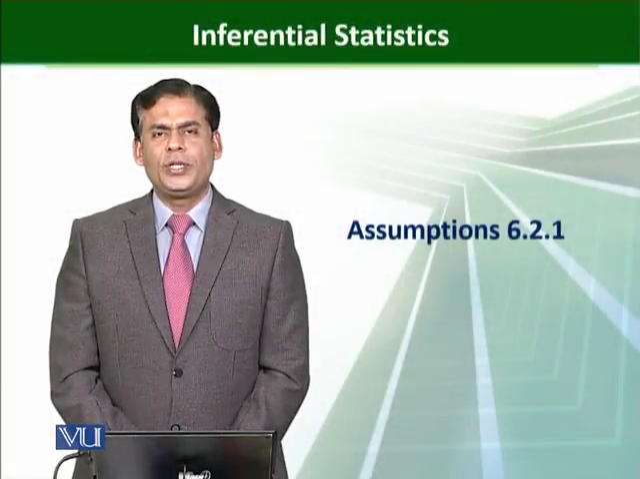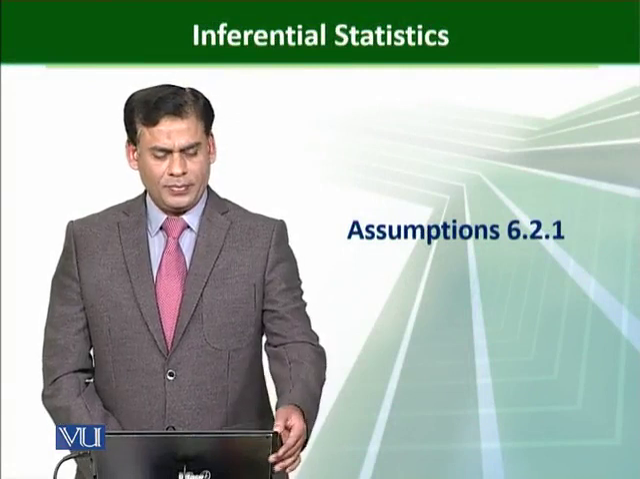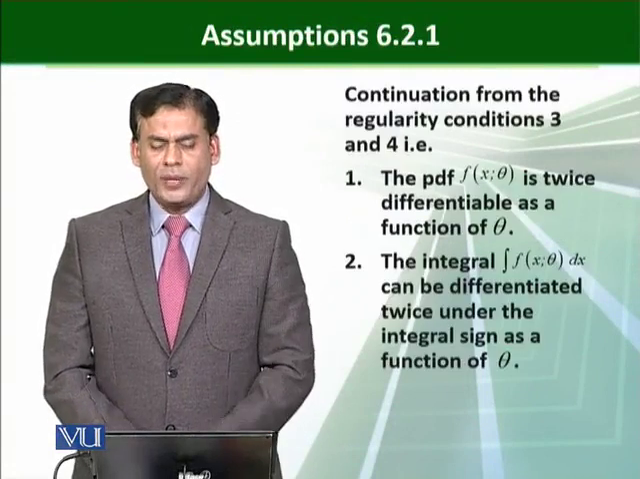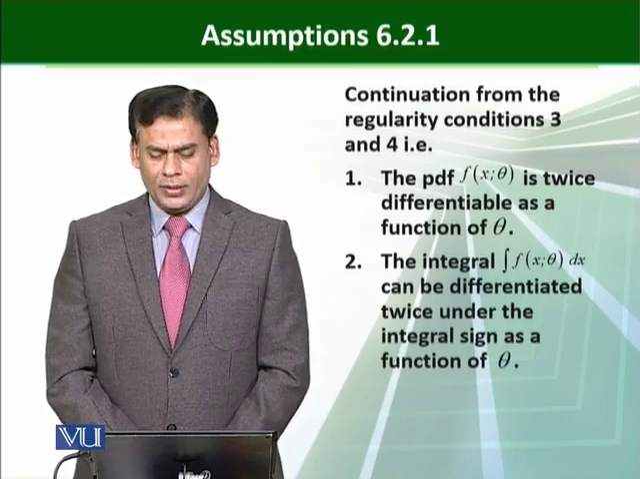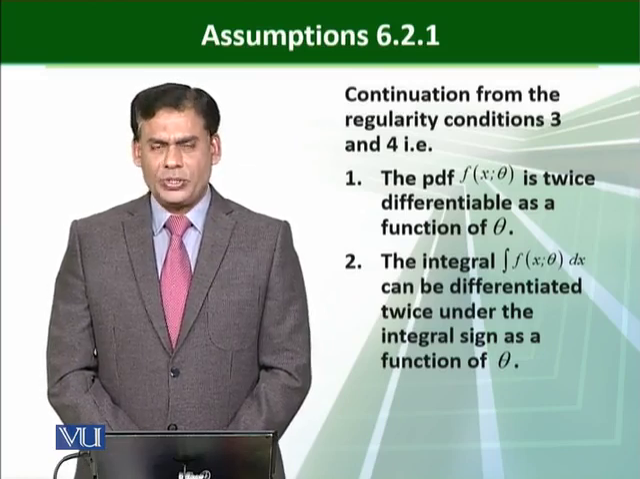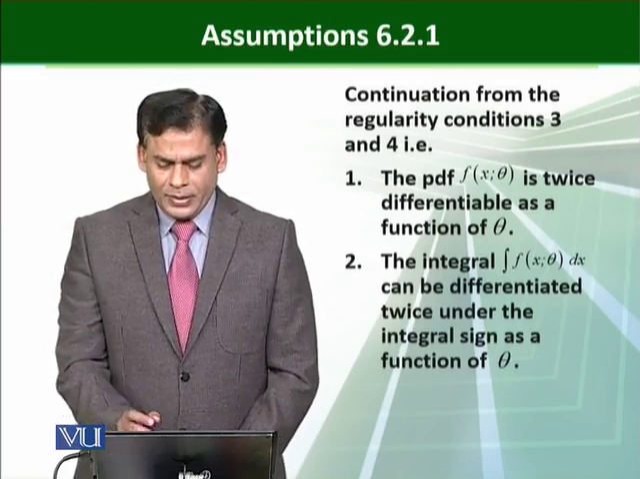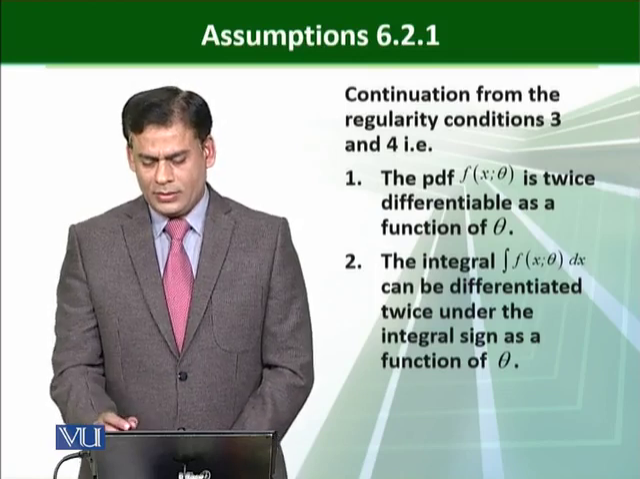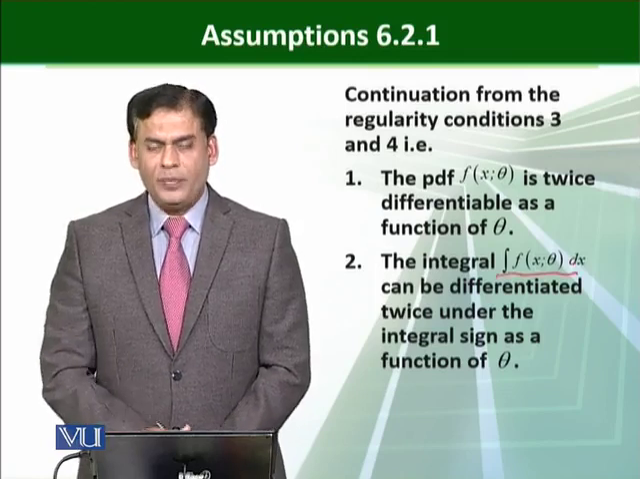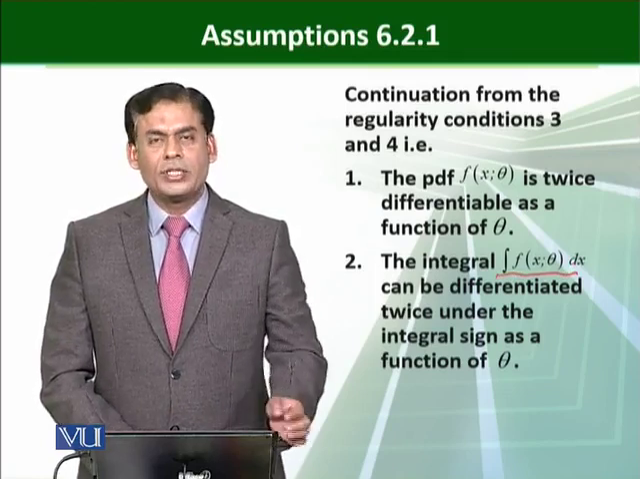Assumption 6.2.1, that is taken from Hogg, McKean and Craig's book. We continue from the regularity conditions number 3 and 4, that is, the probability density function is twice differentiable as a function of theta. The second one, that is, the integral of f of x, theta dx can be differentiated twice under the integral sign as a function of theta.